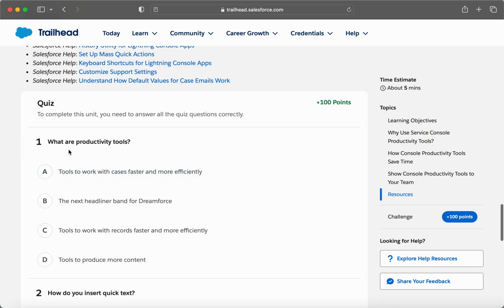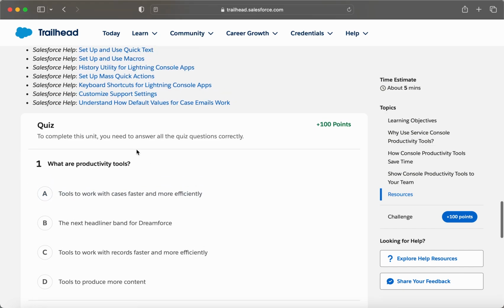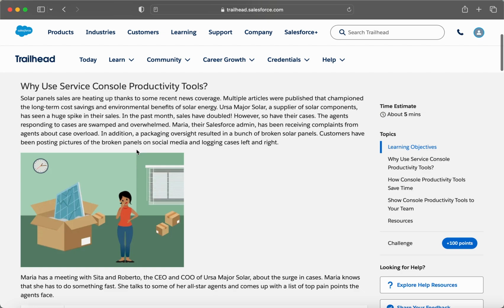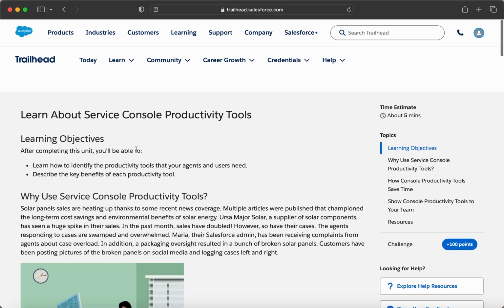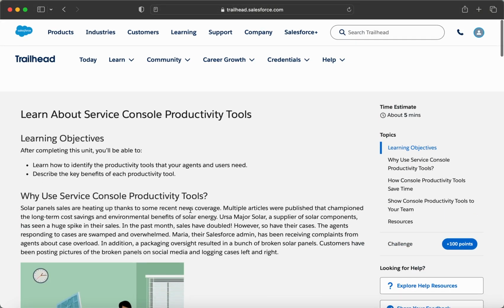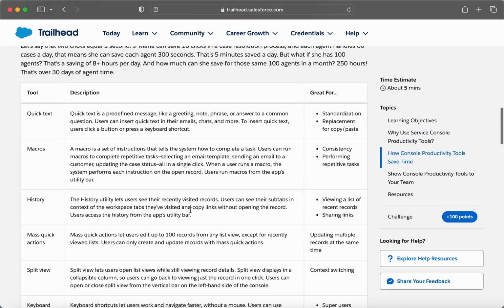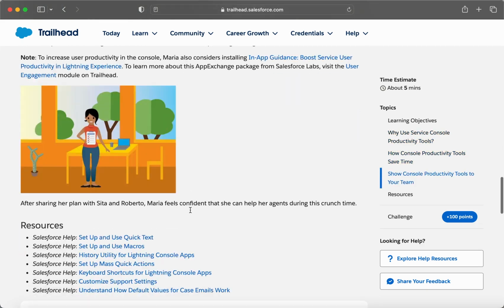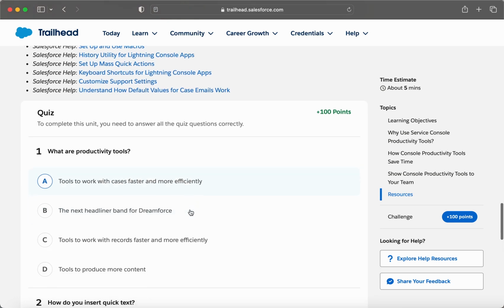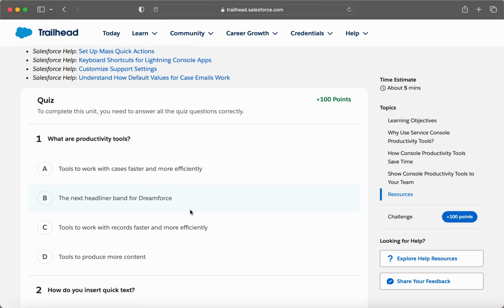Okay, what are productivity tools? I have already gone through this unit, so I have gone through each line. I am just here to do the quiz for you all. Okay, so what are productivity tools? Tools to work with cases faster and more efficiently.